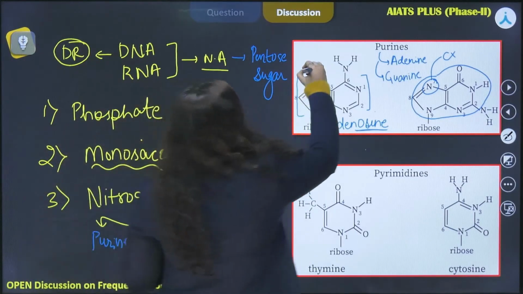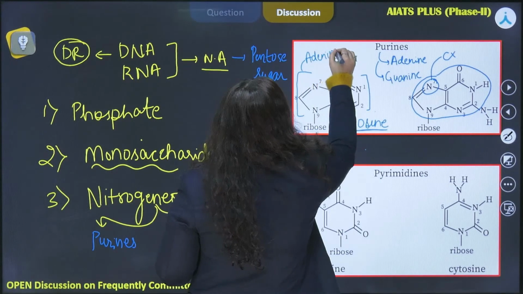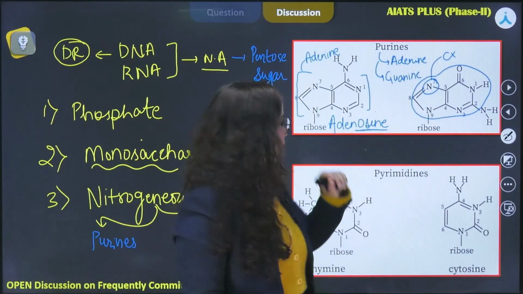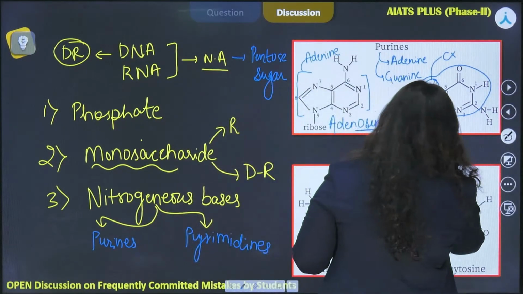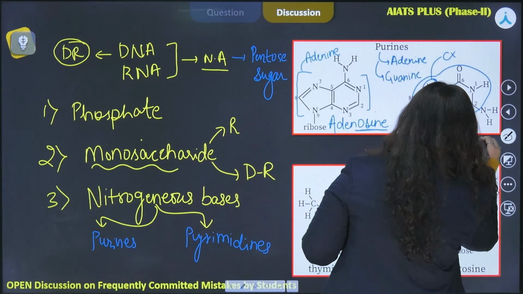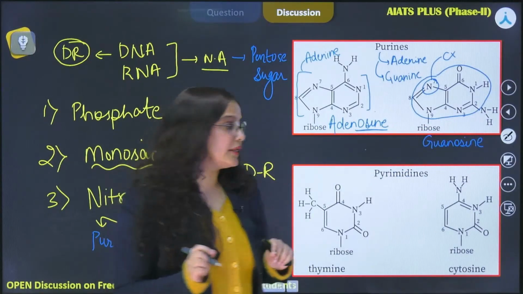All right. This is my adenine. Similarly, the molecule shown here represents guanosine, and the circled part represents the guanine molecule.